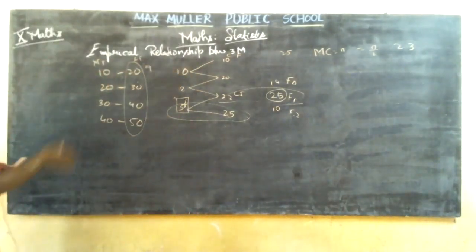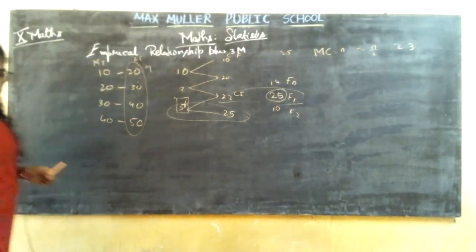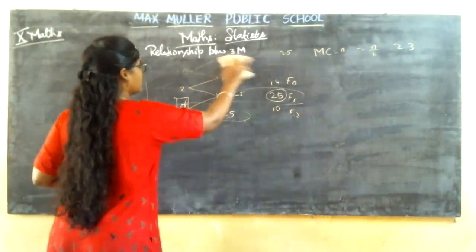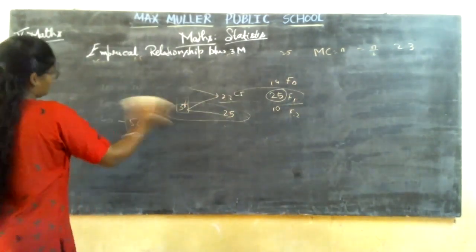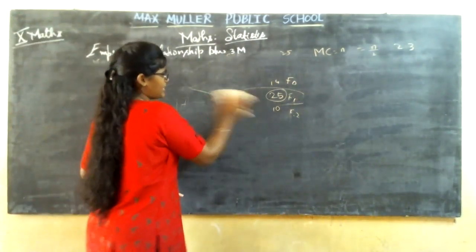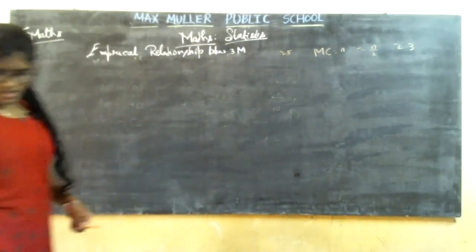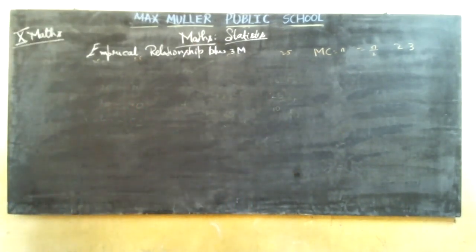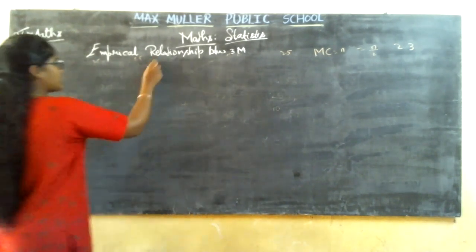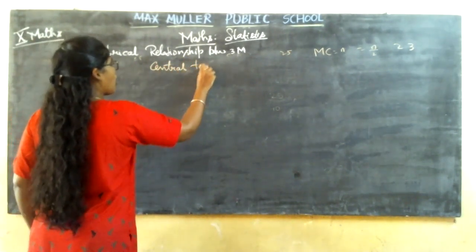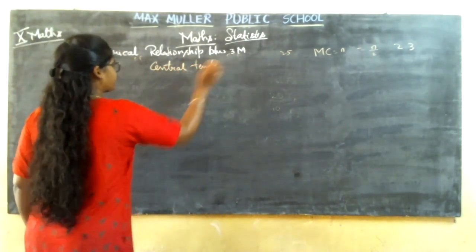Then you are going to take the empirical relationship between the 3 M's. What is this between the 3 M's? That is mean, mode and median. They can ask you in 2 ways. Write the empirical formula for the 3 M's, or they can say write the relationship between the measures of central tendency. Central tendency in the sense, the relationship between or finding all the 3 terms.